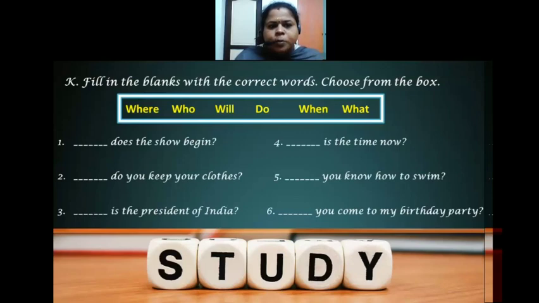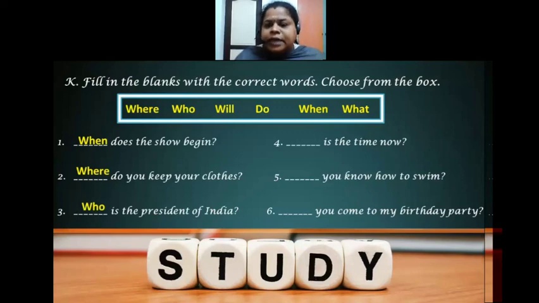Dash does the show begin? They are asking about the time. So what will become here? Where, who, will, do, when, what? If they are asking about the time, you have to choose when. Dash do you keep your clothes? They are asking about a place. Where do you keep your clothes? The dash is the president of India. They are talking about a person. So here you should use who. Who is the president of India?